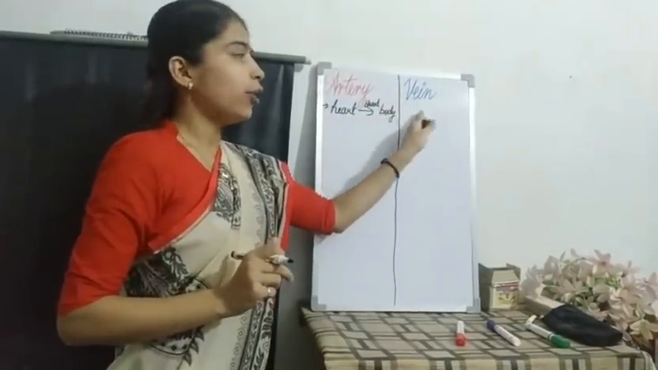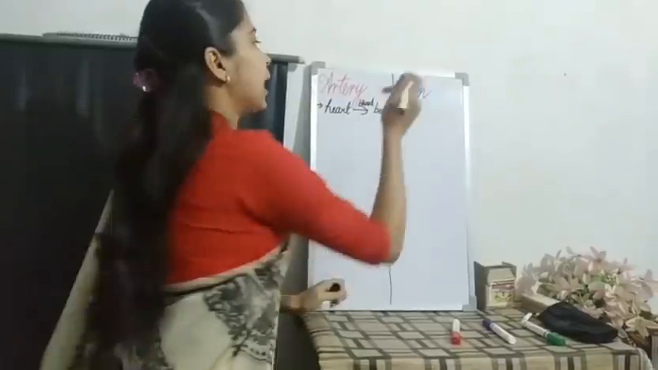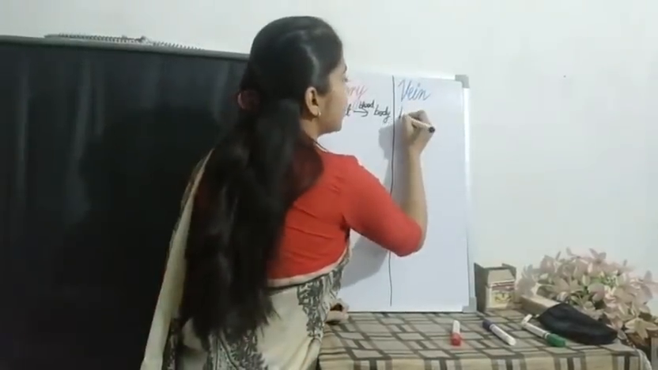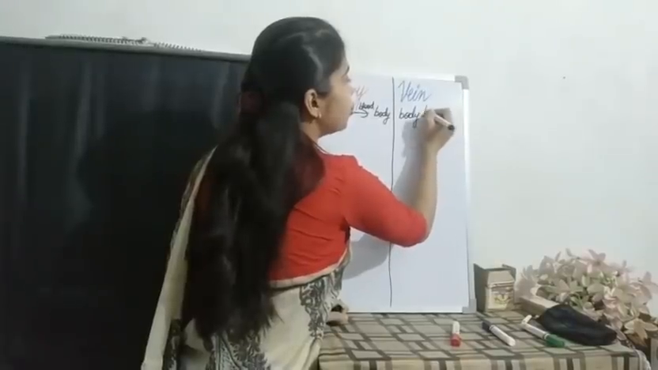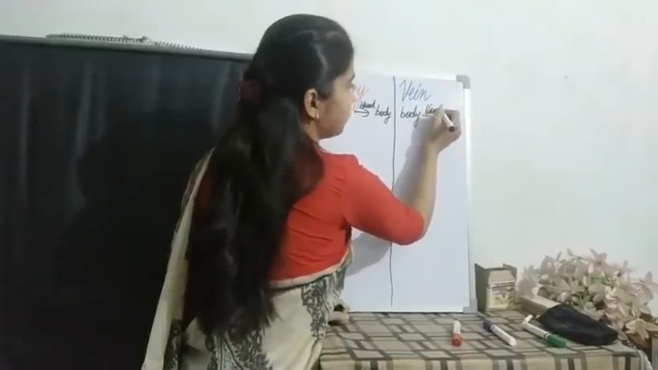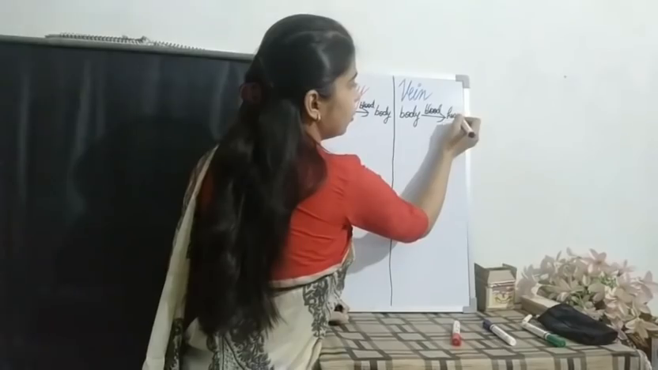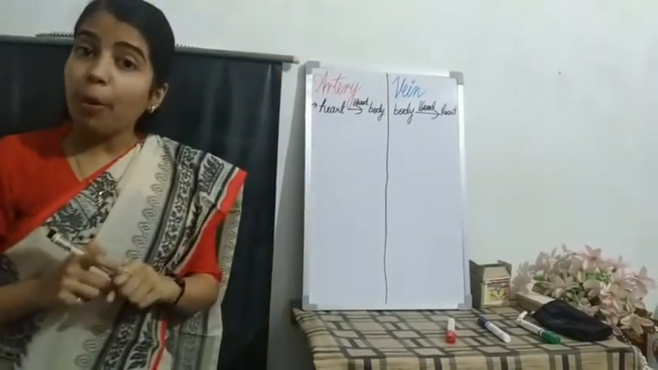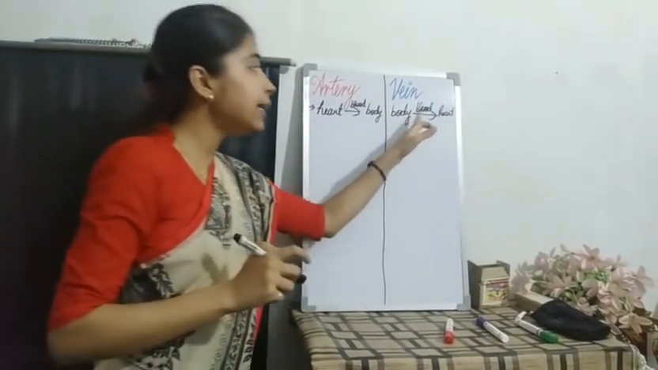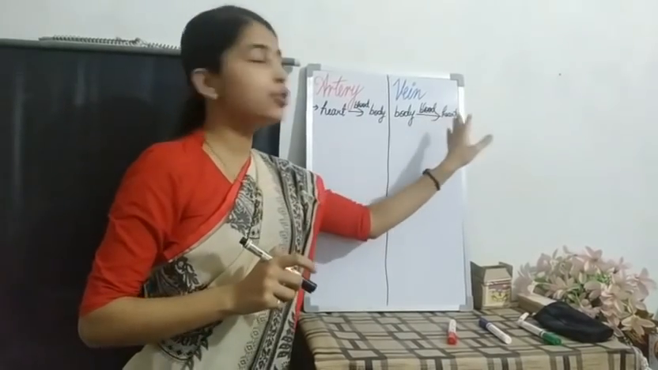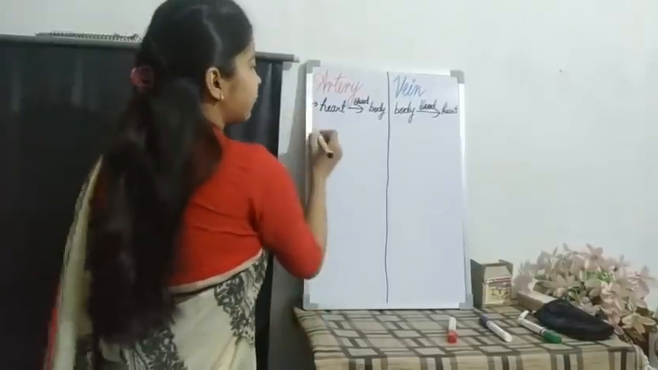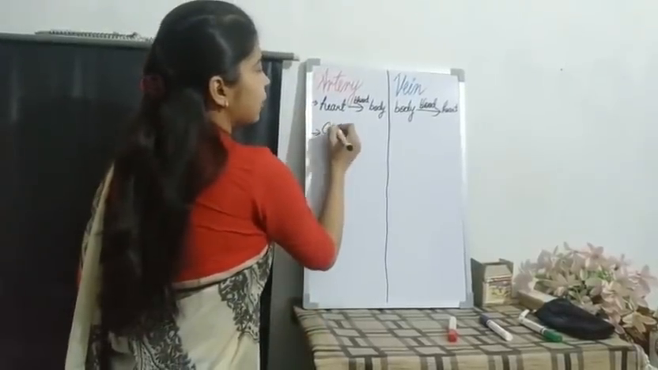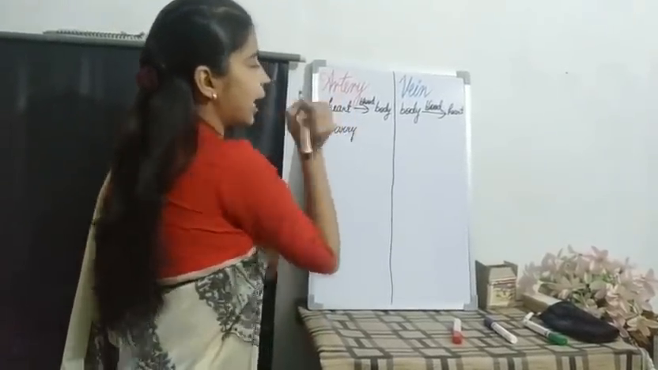What is the work of the vein? Your veins will carry the blood from your body to your heart. The veins work oppositely. That is, they carry the blood from your body parts to your heart. Clear?